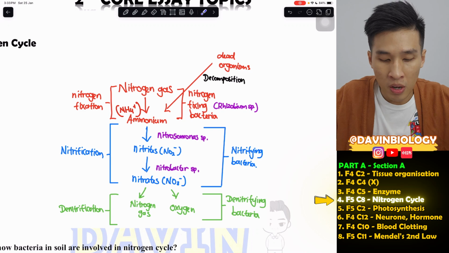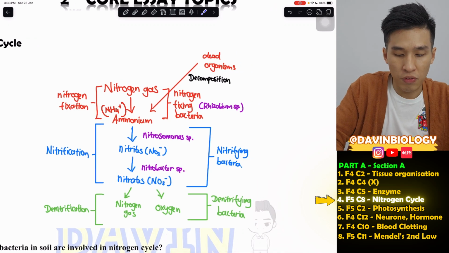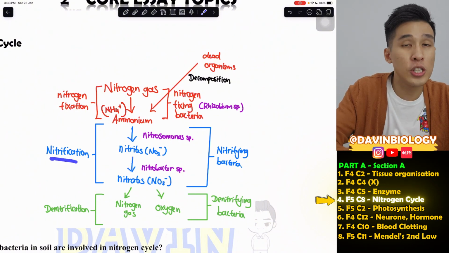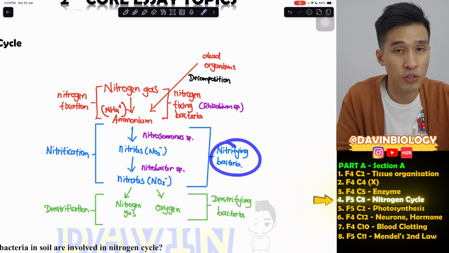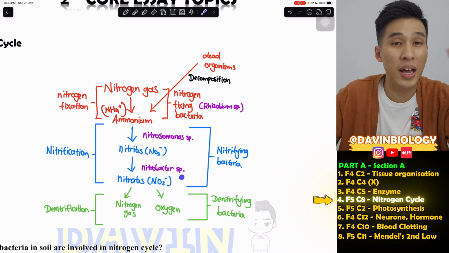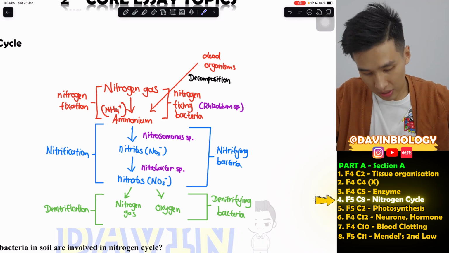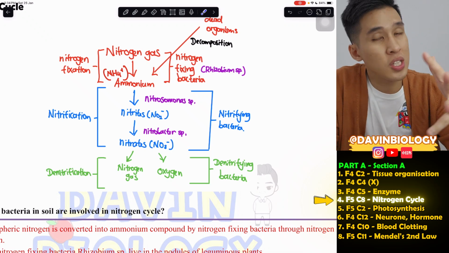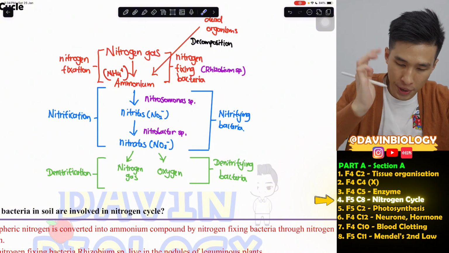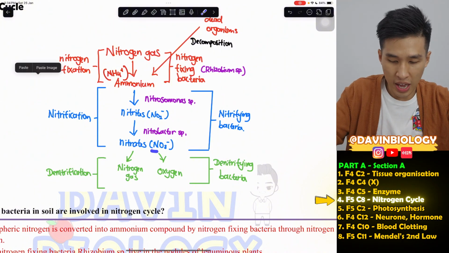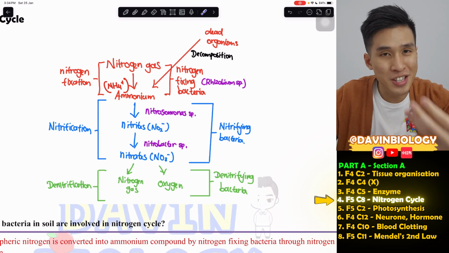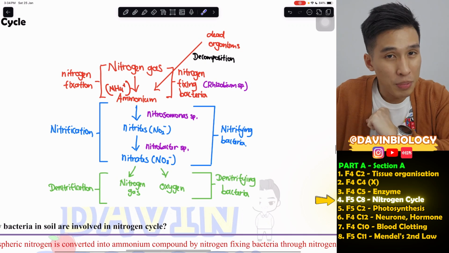So the next process is, right, the ammonium then will be subsequently converted into nitrites, NO2- and nitrates, NO3-. So this process is called nitrification, which is carried out by nitrifying bacteria. Now there are 2 examples of nitrifying bacteria, Nitrosomonas, which is the first one, and Nitrobacter, which is the back one. And the final process, right, is actually to return the nitrogen back to the atmosphere because it's a cycle. So this is called denitrification, where it breaks down the nitrate into nitrogen gas and oxygen gas. This is carried out by denitrifying bacteria. However, there's no example for denitrifying bacteria.